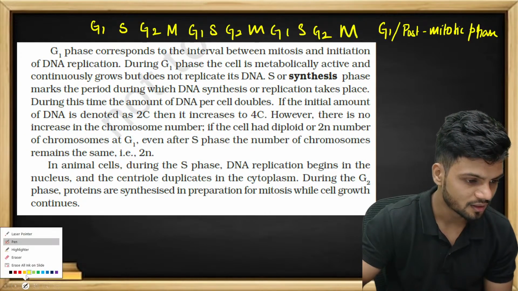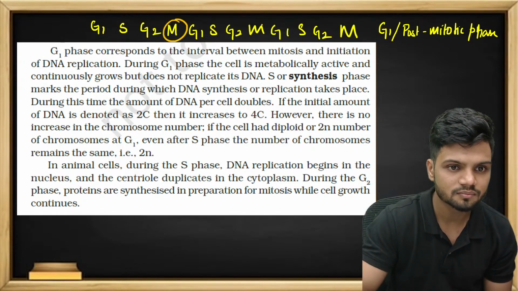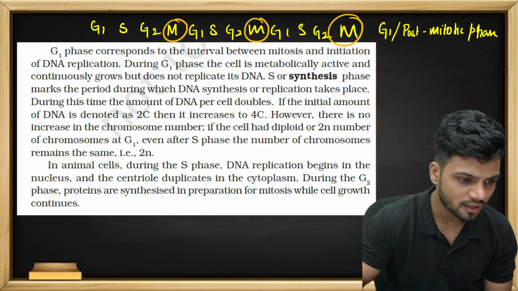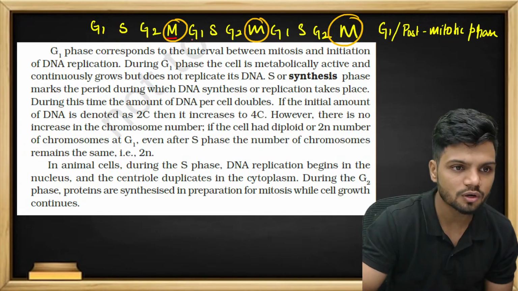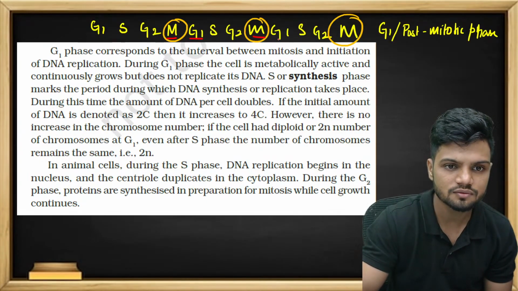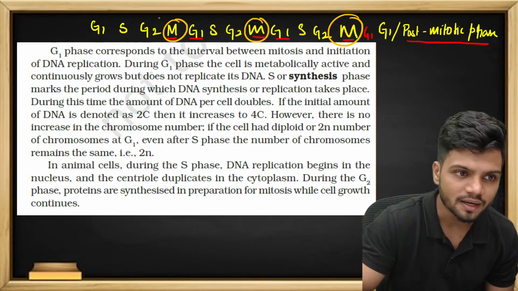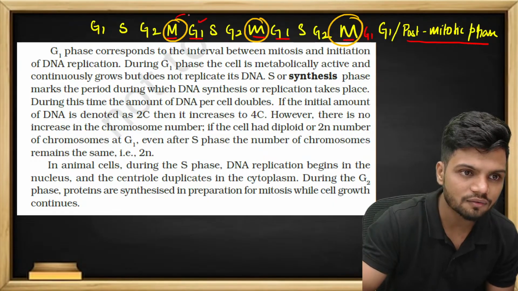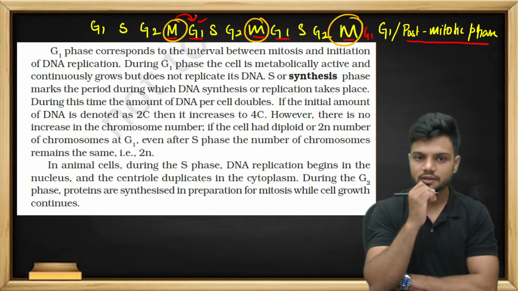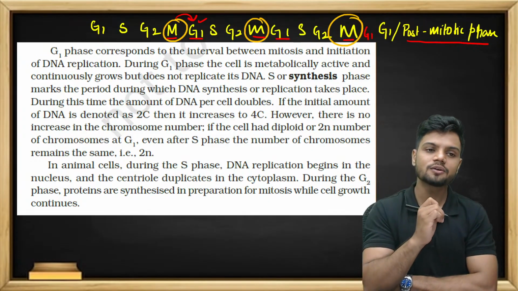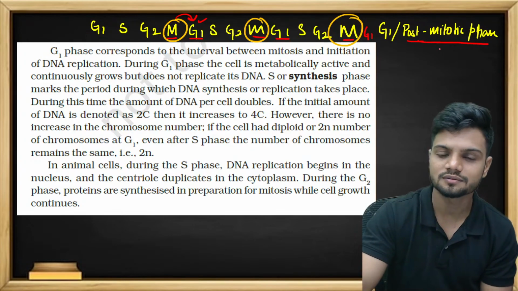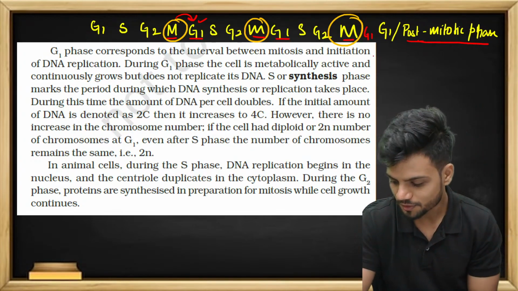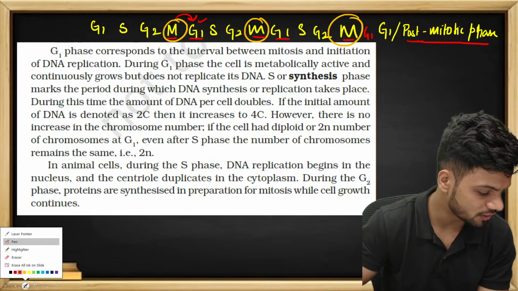So we have mitosis here, and after the M phase what do we have? G1. Again after this, G1. So G1 is happening after mitosis. Can I call it the post mitotic phase then? Yes. It is also called the post mitotic phase.